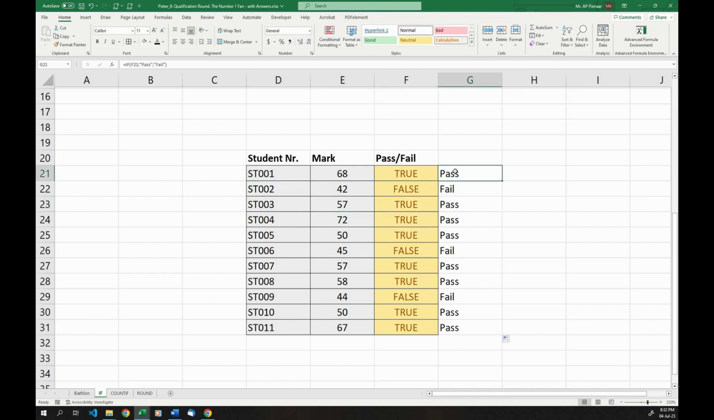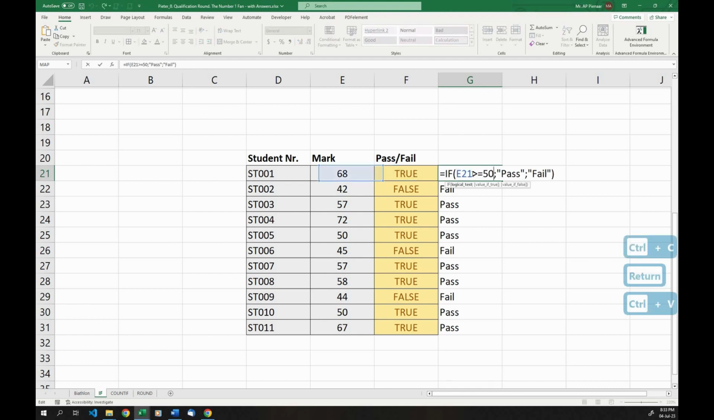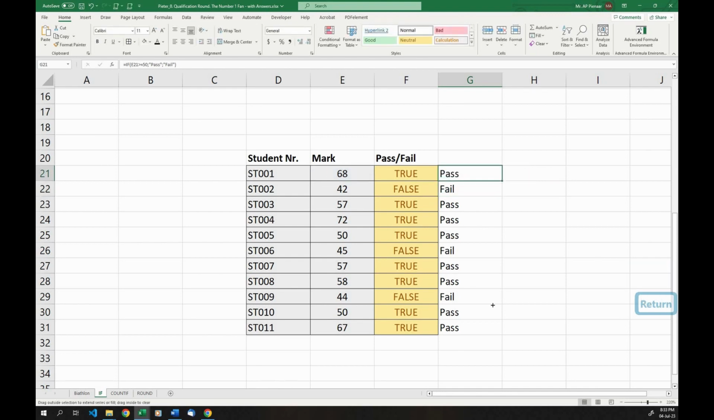Usually you don't write this statement first. You will put the formula we wrote into your IF statement. So you will say, if this block is equal to or greater than 50, then the student will pass, otherwise the student will fail. That is typically how IF statements work.